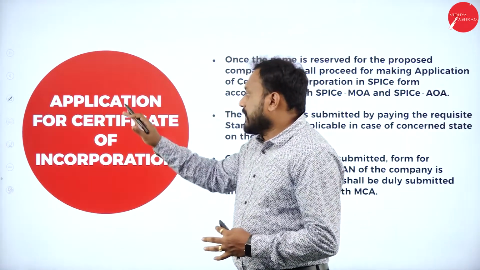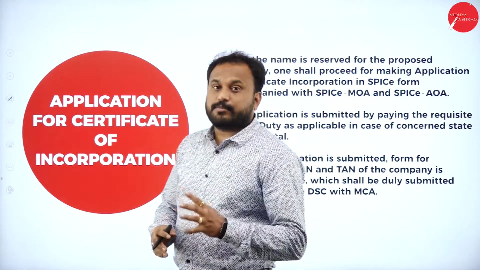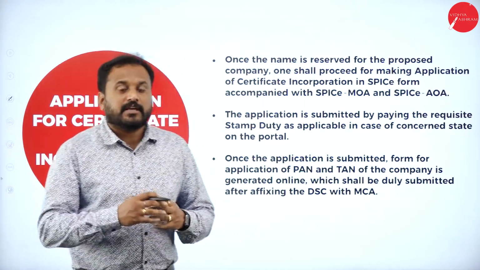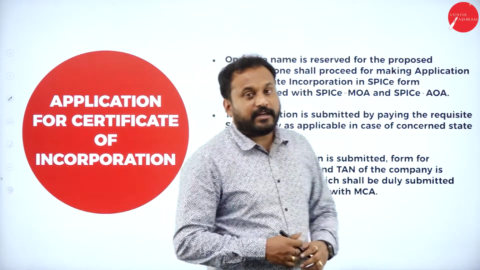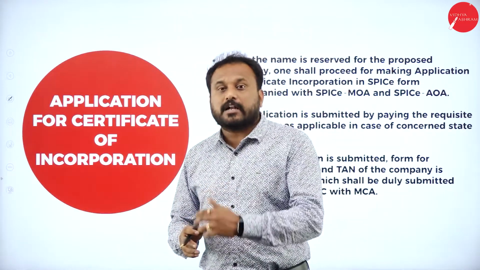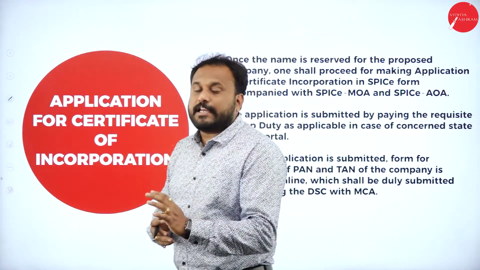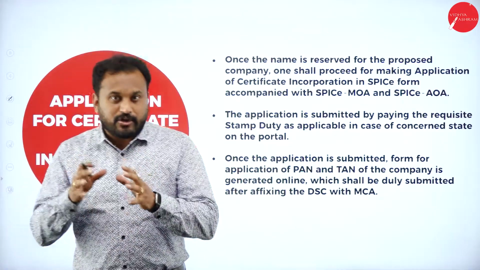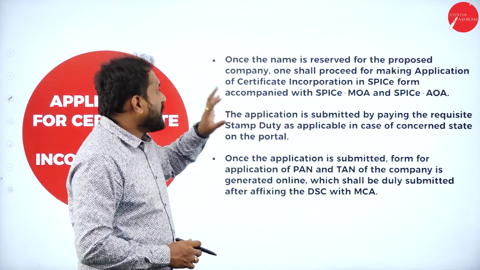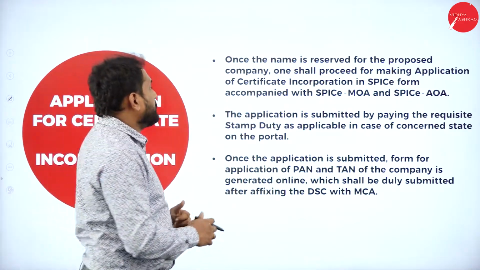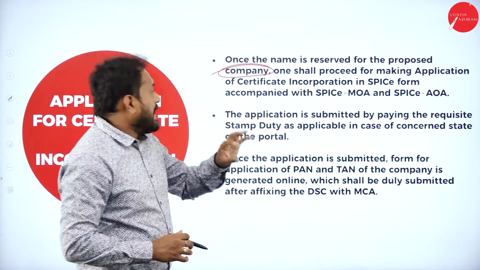And the next one is the application for certificate of incorporation. We are supposed to know the application for the certificate of incorporation. Now you should know that the incorporation certificate is something which you need to start a private company. When it comes to a public company, we need to have at least 2 certificates, that is, incorporation certificate plus commencement certificate.